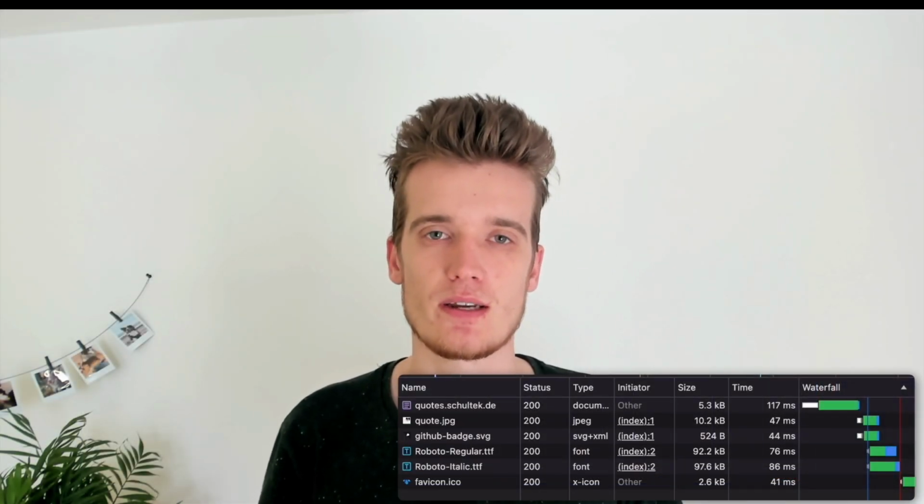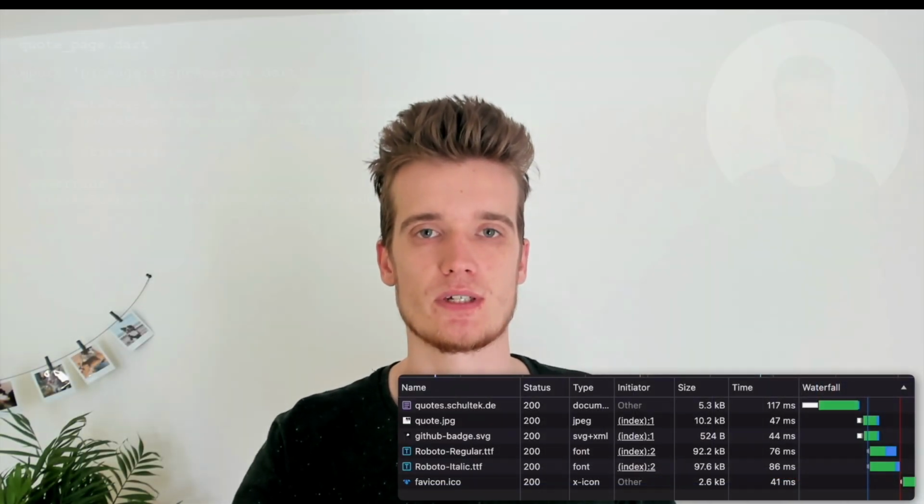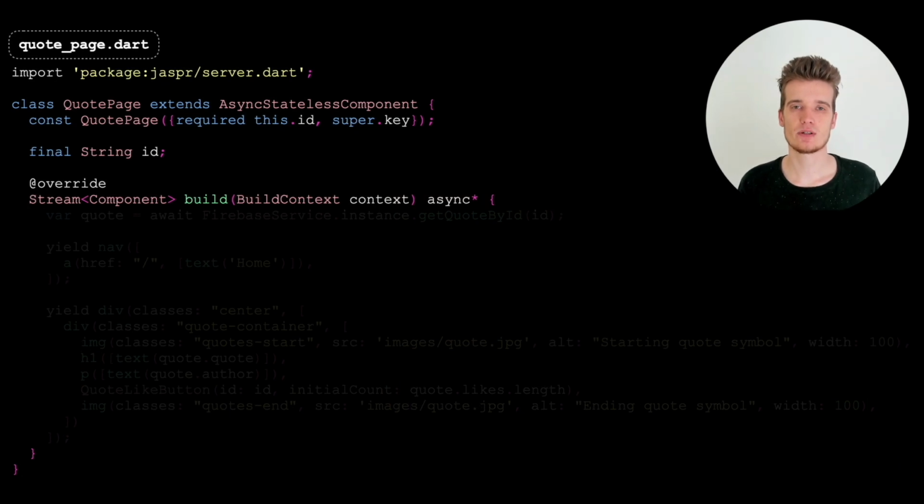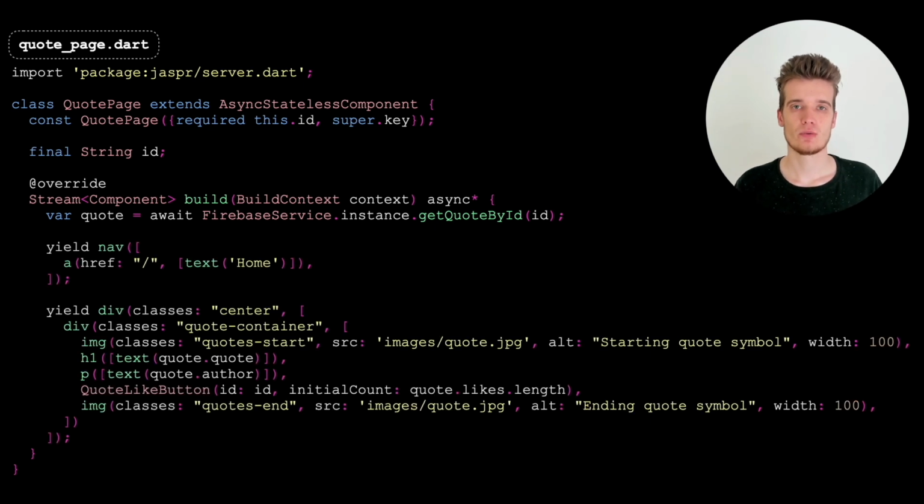So now let's look at the quote page where we do want some interactivity. Now we also want to load some data here. So this component is also async. Inside the asynchronous build method now, we can call again await and call a function of the Firebase service. And we're going to write this function later, but for now we just assume it returns a quote given its ID. We then build the markup again. We return a quote container where we display the quote and the author, and we also want to display a like button that the user then can press.